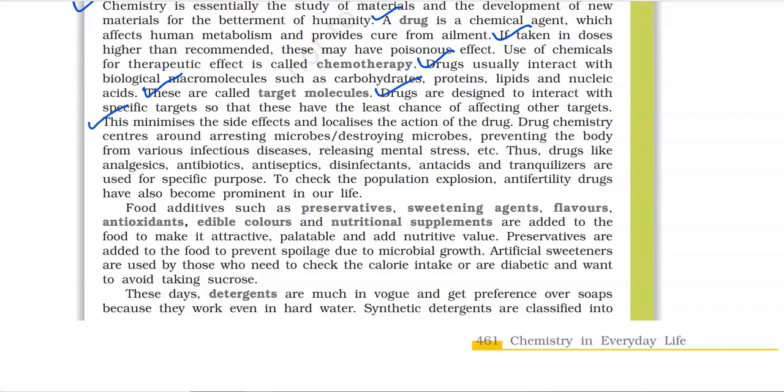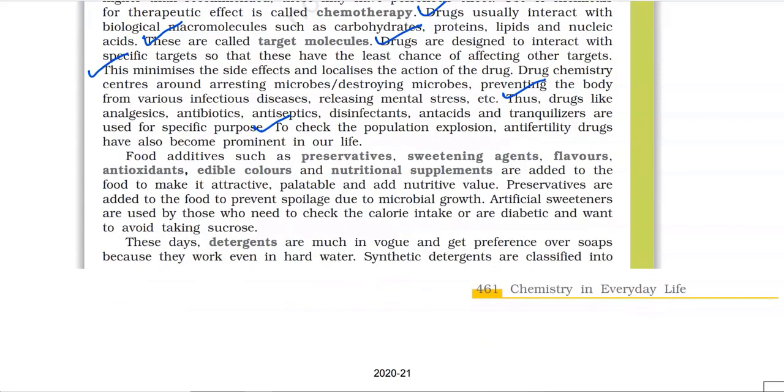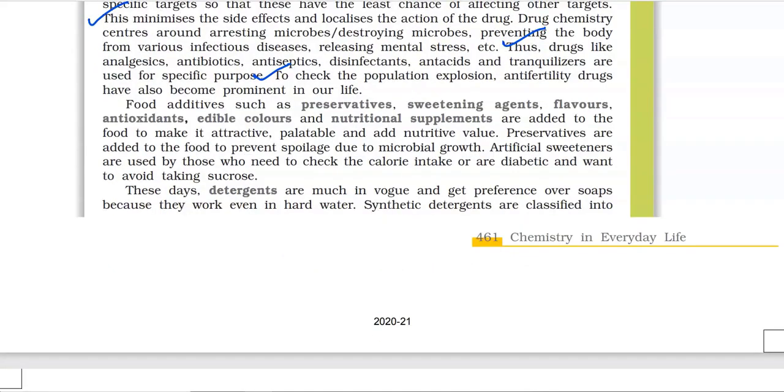Drug chemistry centers around arresting microbes, destroying microbes, preventing the body from various infectious diseases, releasing mental stress, etc. Thus, drugs like analgesics, antibiotics, antiseptics, disinfectants, antacids, and tranquilizers are used for a specific purpose. To check the population explosion, anti-fertility drugs have also become prominent in our life. Food additives such as preservatives, sweetening agents, flavors, antioxidants, edible colors, and nutritional supplements are added to the food to make it attractive, palatable, and add nutritive value.